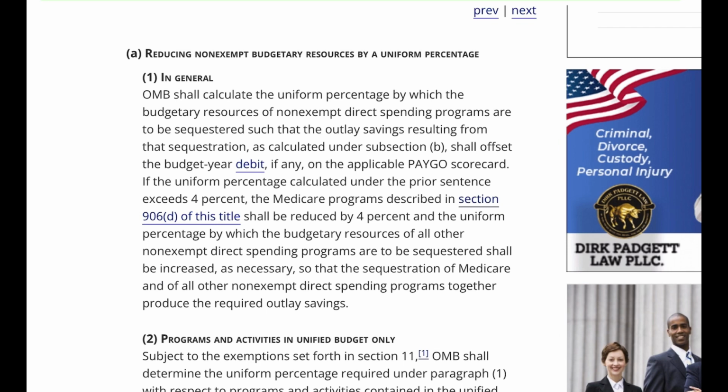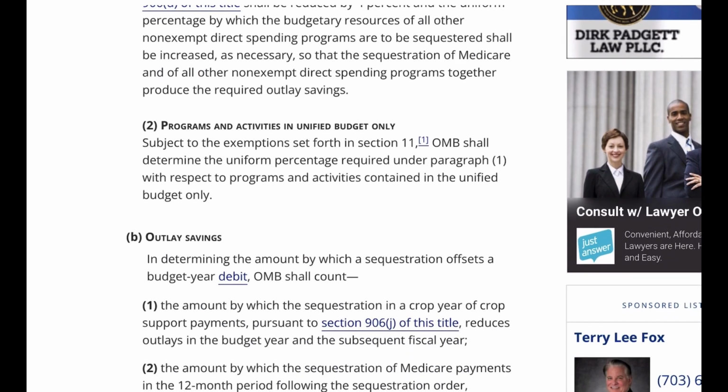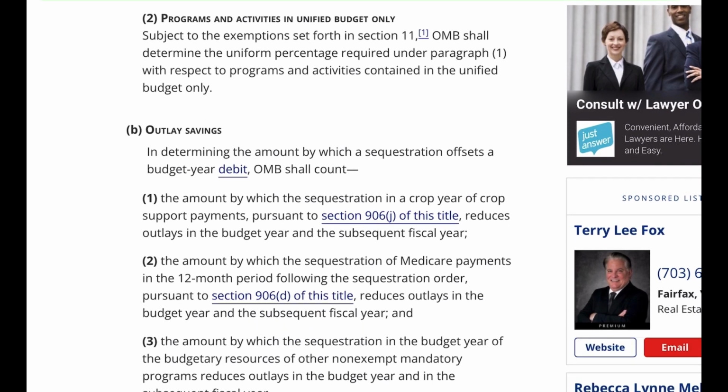2. Programs and activities in unified budget only, subject to the exemptions set forth in Section 11. OMB shall determine the uniform percentage required under Paragraph 1 with respect to programs and activities contained in the unified budget only. B. Outlay savings. In determining the amount by which a sequestration offsets a budget year debit, OMB shall count: 1. The amount by which the sequestration in a crop year of crop support payments, pursuant to Section 906J of this title, reduces outlays in the budget year and the subsequent fiscal year.